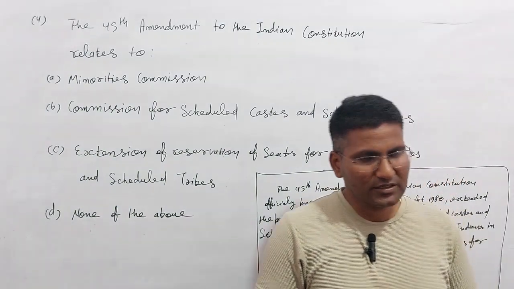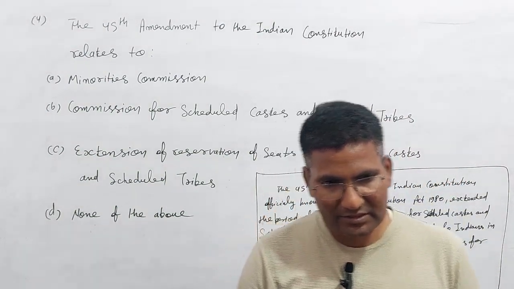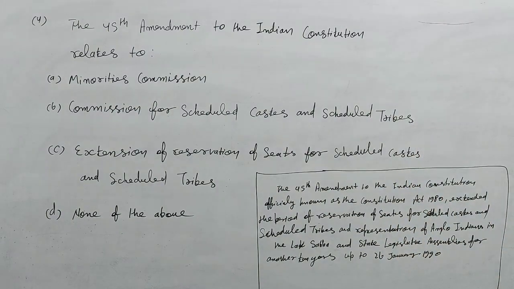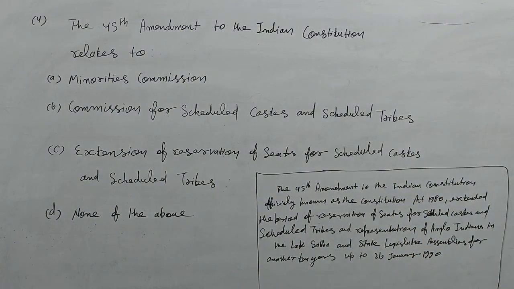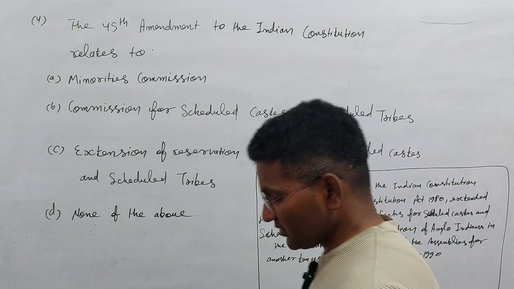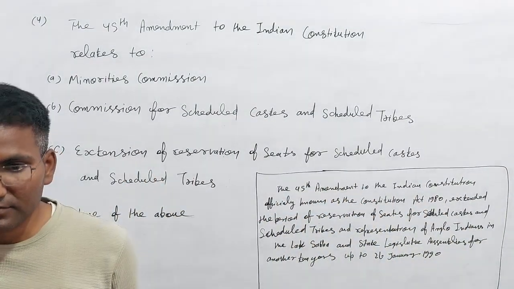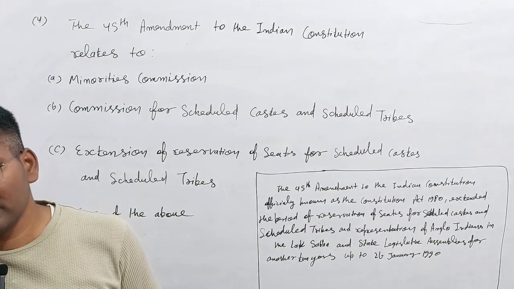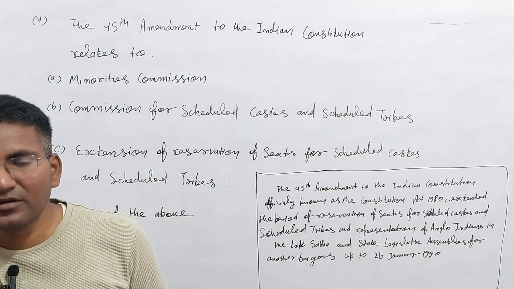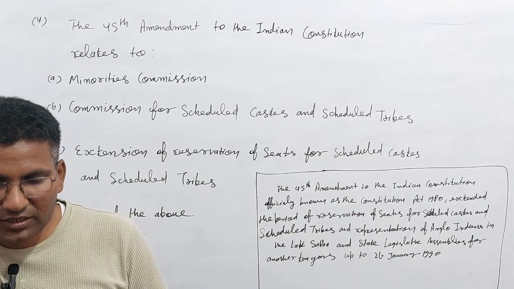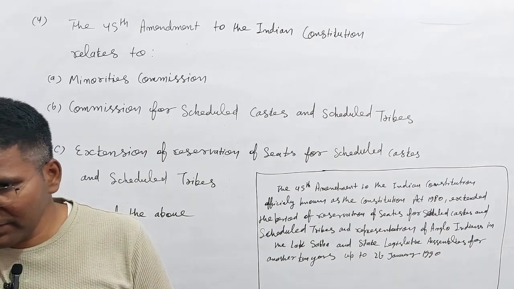The 45th amendment was done in 1980. After every 10 years, the reservation of scheduled castes and scheduled tribes was increased from time to time, extending the time period.